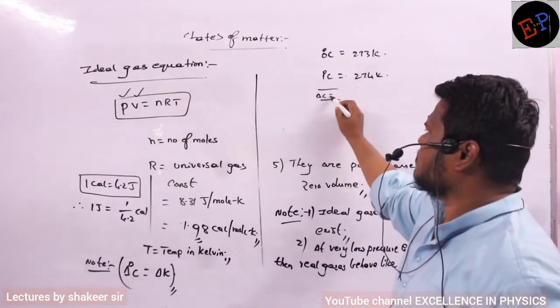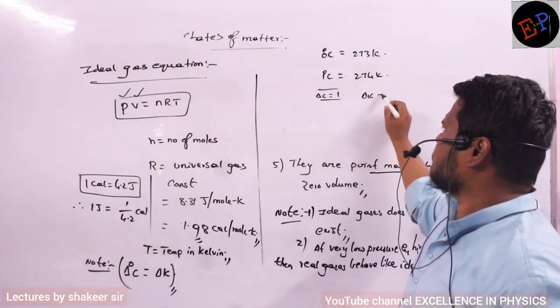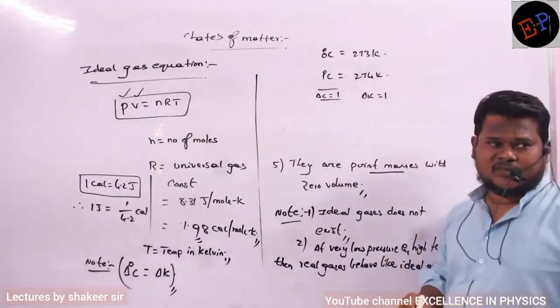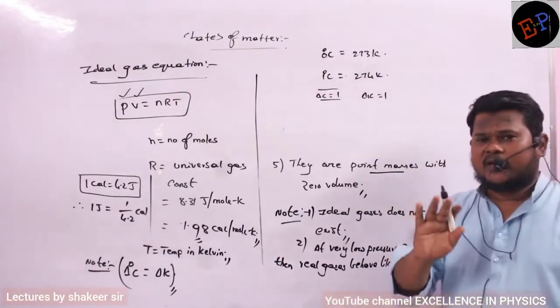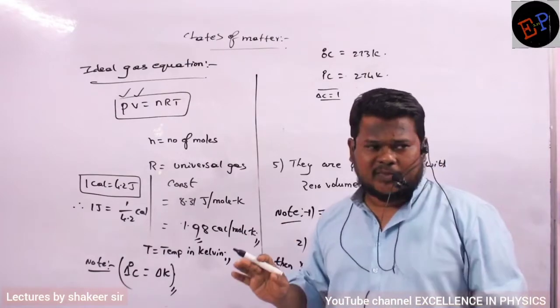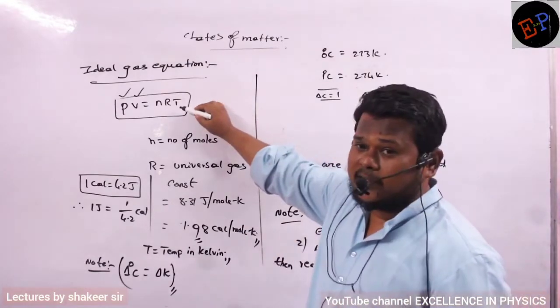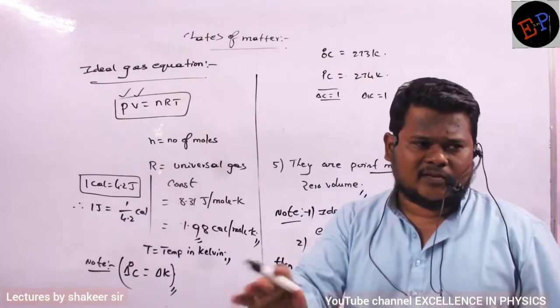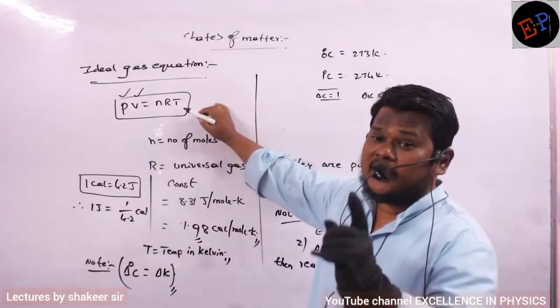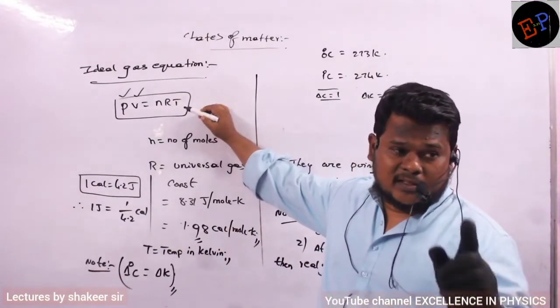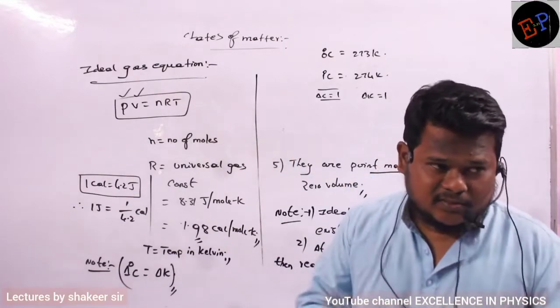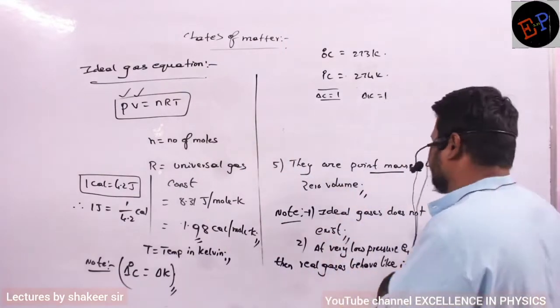Delta C is how much? 1. Here delta K is how much? This is also 1. Changes are equal, but temperature magnitudes are not equal. So you should remember. Wherever you get delta T, you can write directly in Celsius or Kelvin, both are same. But where you have only T, then you have to write in Kelvin scale, you should not write in Celsius scale. Do you understand the difference? Make a note up to here. Okay, ma?